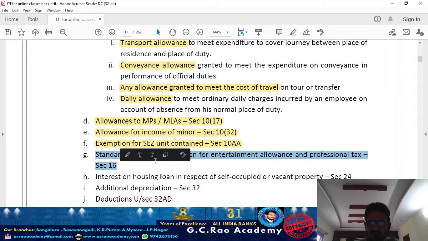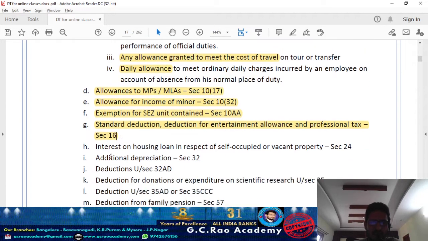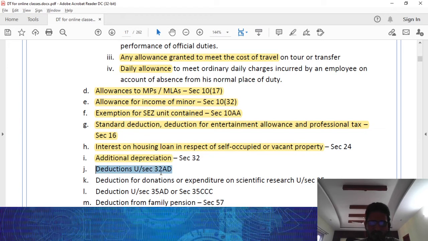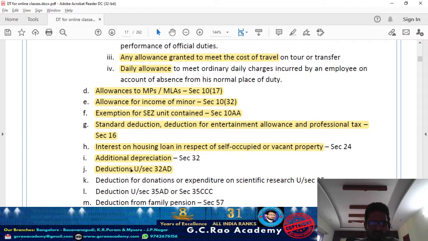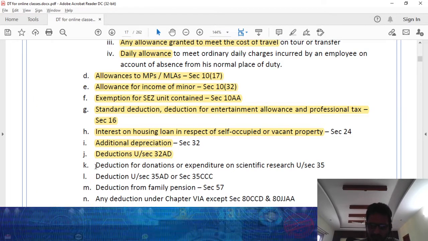Standard deduction, entertainment allowance deduction, or professional tax under section 16, under salaries, we are going to have a detailed discussion. And again, interest on housing loan with respect to a self-acquired property or vacant property under section 24, there in house property. Additional depreciation under section 32, business or profession. Deduction under 32AD, investment allowance for making investment in any of the notified backward areas in the states of Andhra Pradesh, Telangana, West Bengal and Bihar, we are going to cover in business or profession.